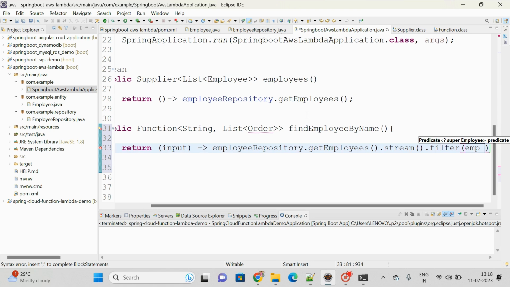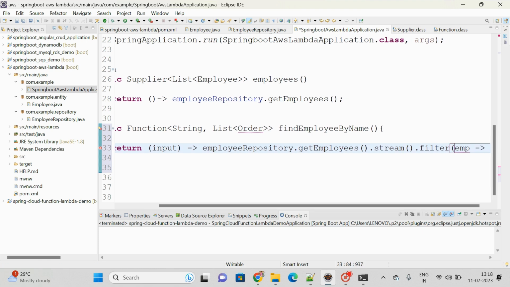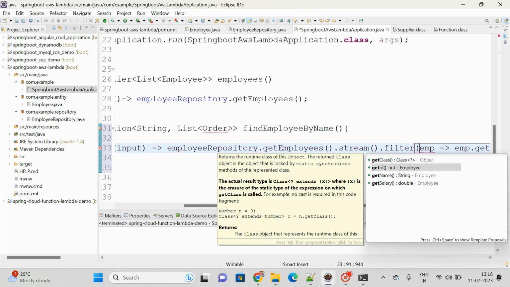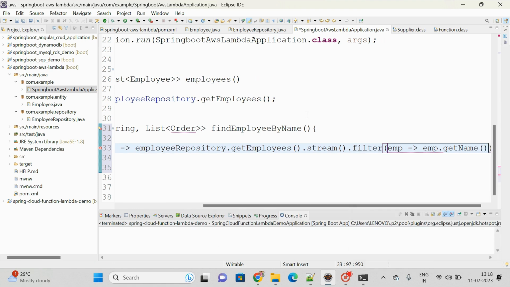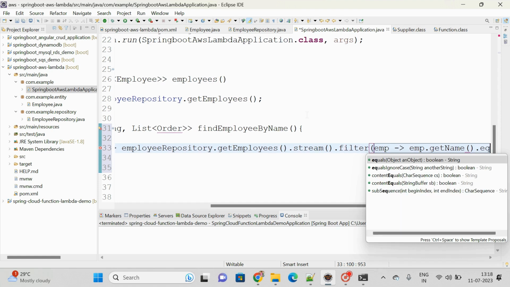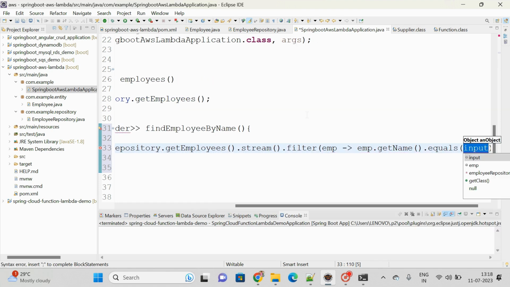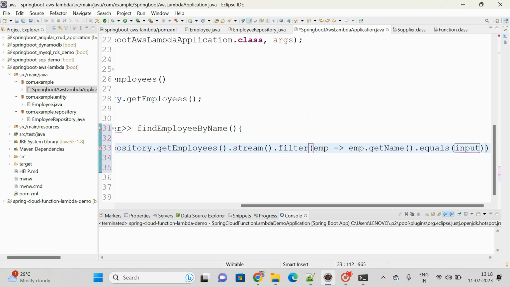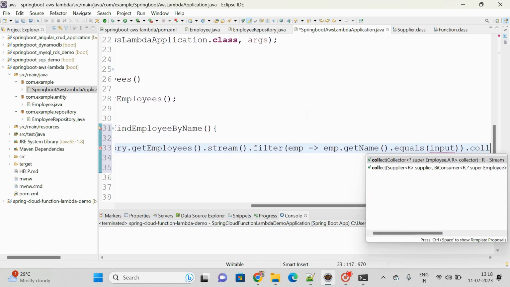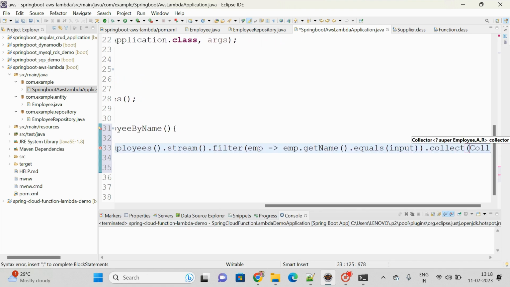It is also expecting an object, and what you need, emp dot get name, dot equals whatever the name you are passing. If it is matched with that particular employee list we want, so that is the meaning. After that I am just collecting all those such kind of list, Collectors dot to list.